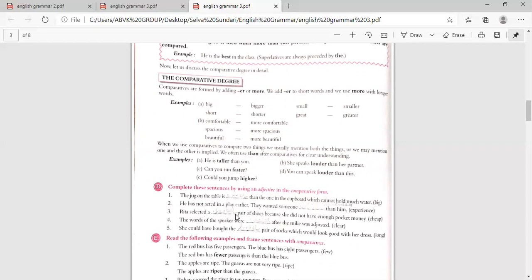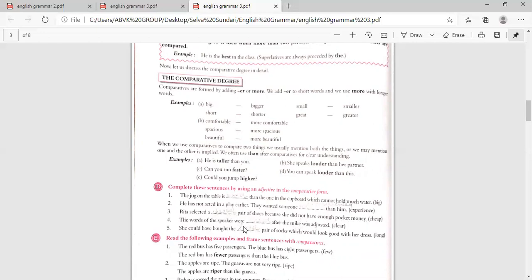Rita selected a dash pair of shoes because she did not have enough pocket money. So what will you write? That is cheaper. Rita selected a cheaper pair of shoes because she did not have enough pocket money.